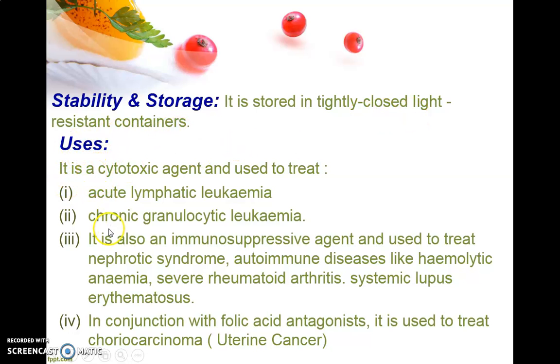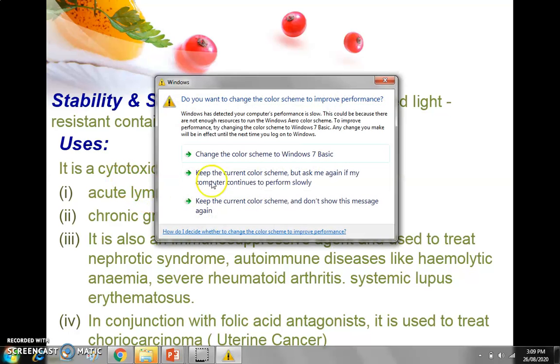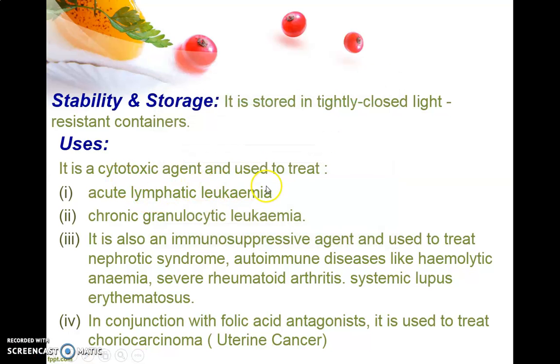Next, as far as the uses of this antimetabolite, 6-mercaptopurine, or mercaptopurine, is concerned, it is a cytotoxic agent, which means it will kill the cells, particularly the cancerous cells. It is used for the treatment of acute lymphatic leukemia, and also chronic granulocytic leukemia; in this also this drug is useful.